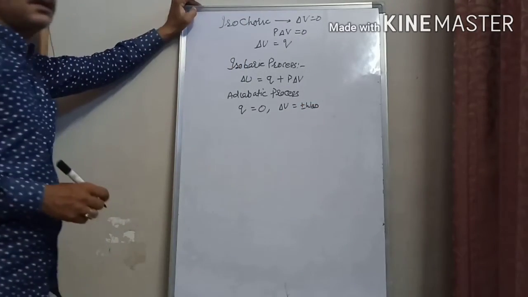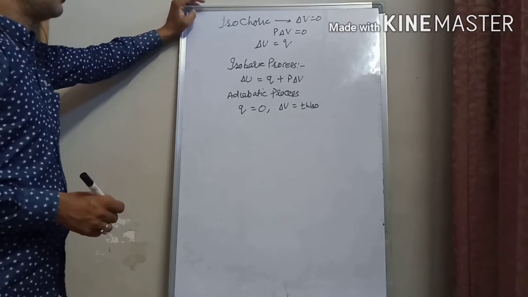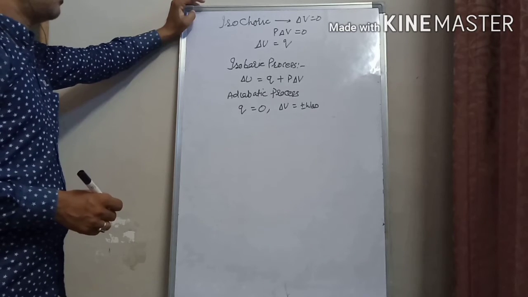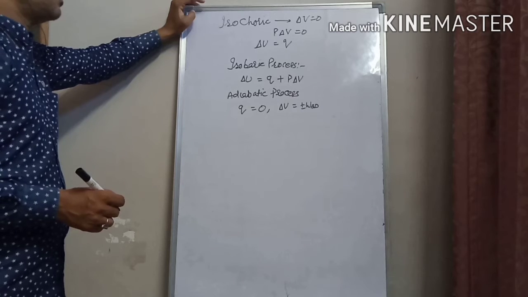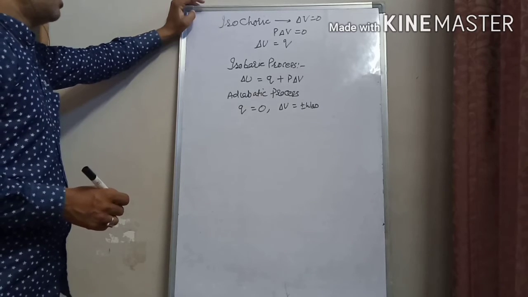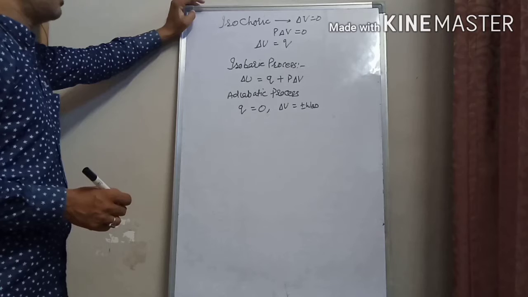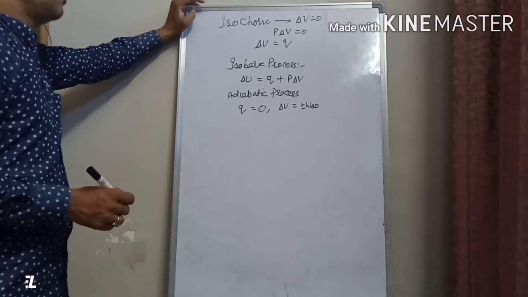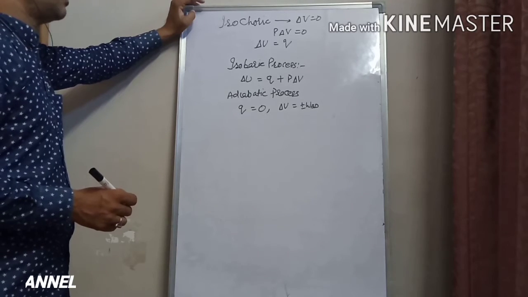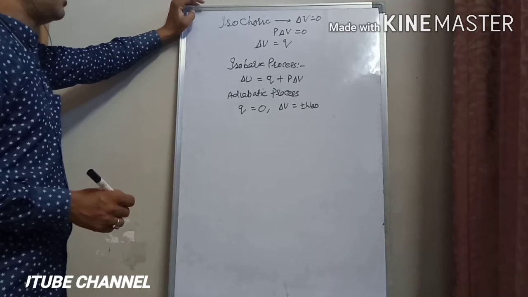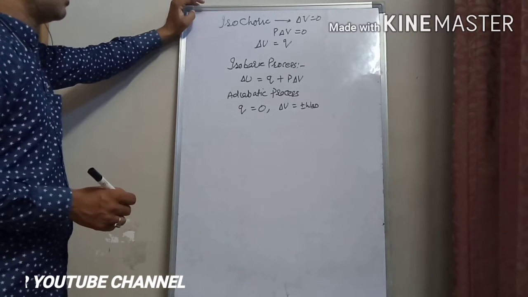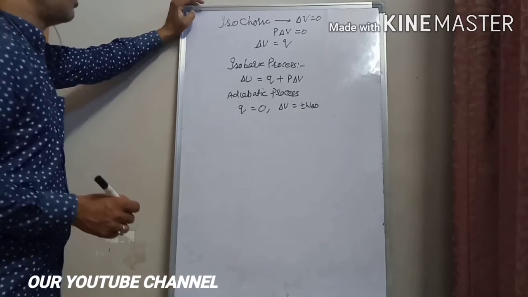That means the internal energy change will be equal to either the work done by the system or the work done on the system. In the case of work done on the system, delta U will be positive, and in the case of work done by the system, the minus sign will be before W adiabatic. That is, the internal energy of the system will decrease by the amount of work done by the system.